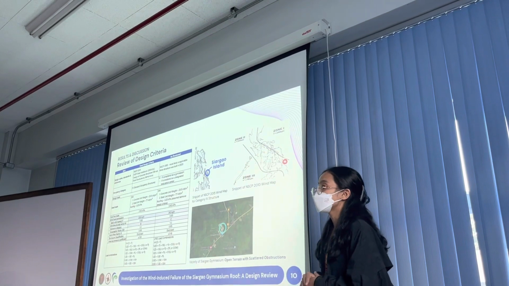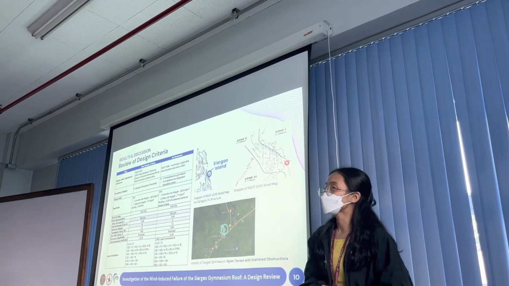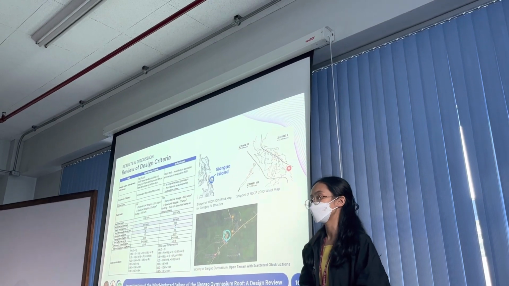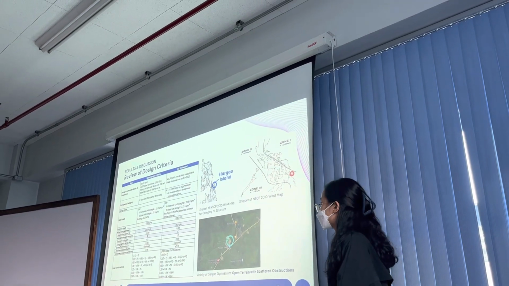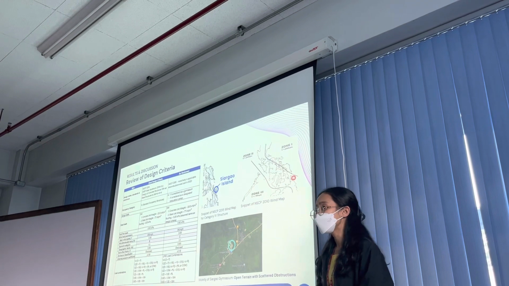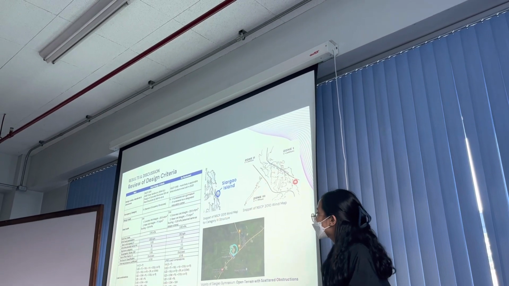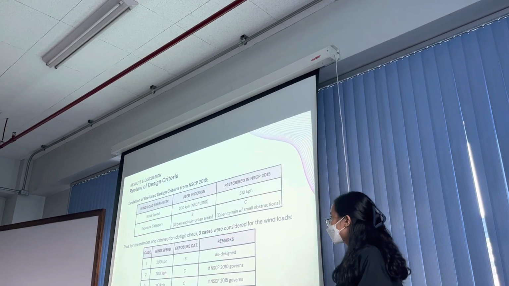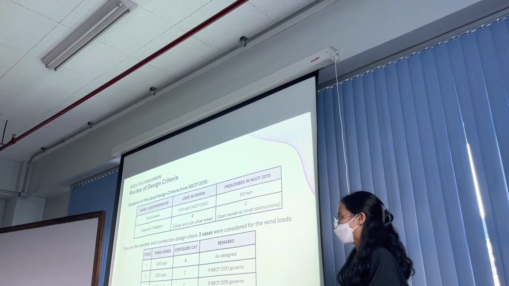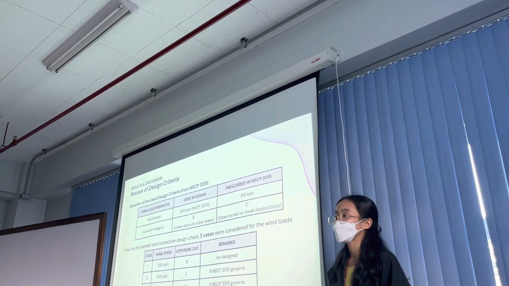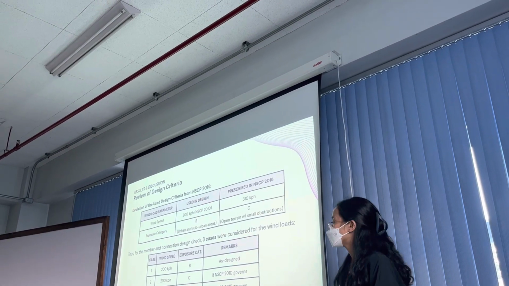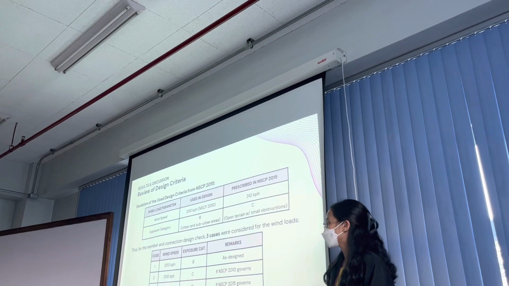Now I'll be discussing the results. Since the structure was built in 2019, it is likely that NSCP 2015 is applicable. So this is the code used in the design review. Most of the criteria agree with NSCP 2015 except the wind speed and exposure category. Instead of 210 kph, they use 200 kph, which upon checking is prescribed by NSCP 2010, although they declared to have used NSCP 2015 in their design criteria.